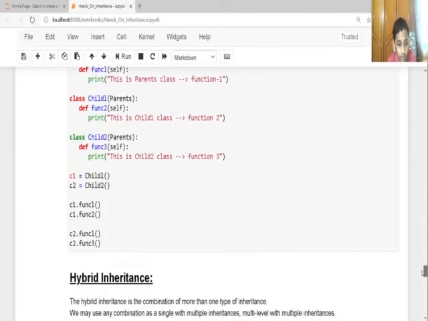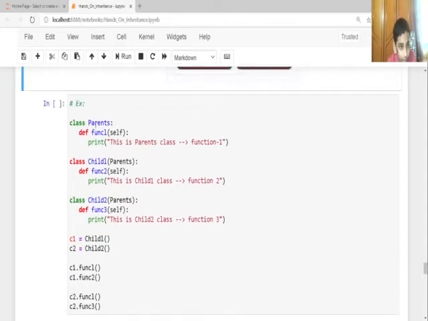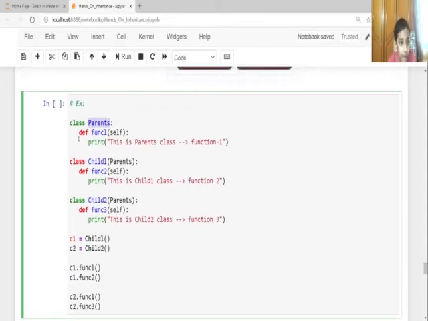Let's go. So here class Parents, and I'm going to create a function named function1 with self. It prints: this is parent class function1. Then class Child1, inheriting from Parents, I'm creating a method function2 with self. Print: this is child class function2.